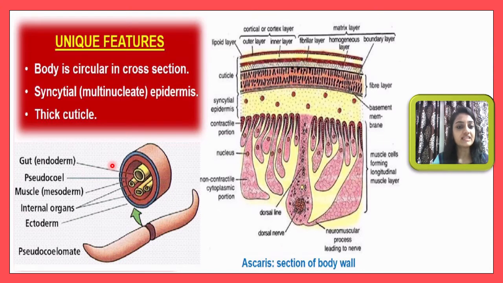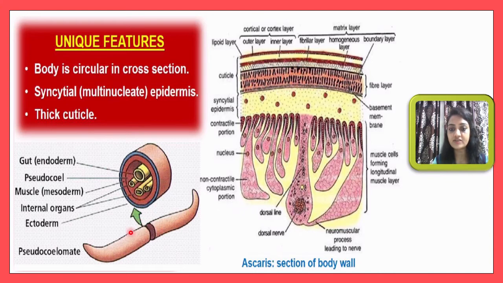Then here a syncytial type of epidermis will be found. What is the meaning of syncytial? That means multinucleated. What is the meaning of multinucleated? It means one cell will have more than one nucleus. So here the epidermis will have syncytium type cells, that means multinucleated cells. And here you will observe a thick cuticle outside the body wall.